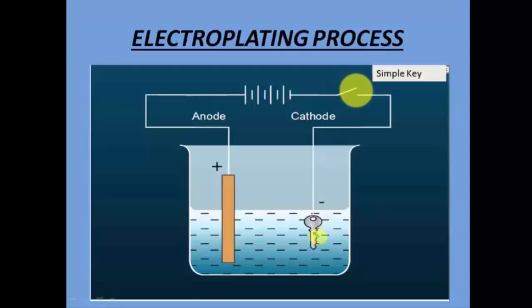If you close this circuit, the copper from here will start getting attracted towards the key. It will start depositing onto the key. That is because once the circuit is complete, the copper ions from here will start detaching, and they will flow through this electrolyte, get attracted towards the key, and start depositing on the key. But for this process, one thing is very, very important. You have to let this process continue for some time, because it requires some time, right?